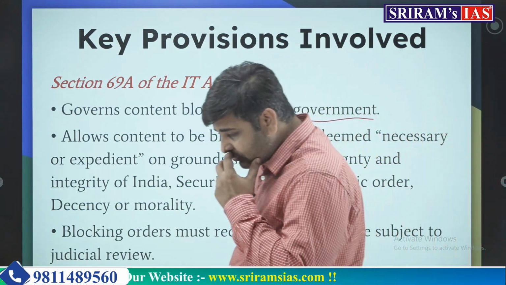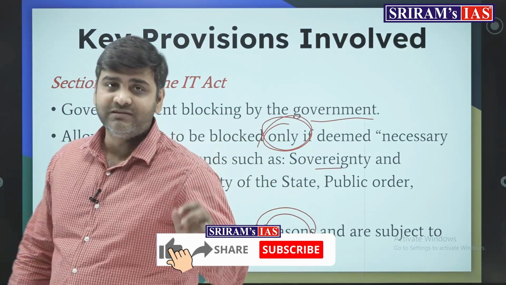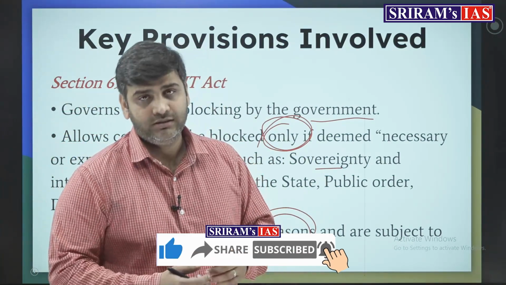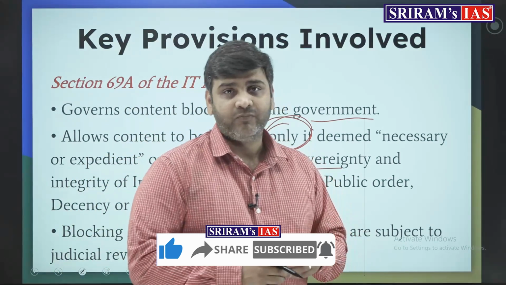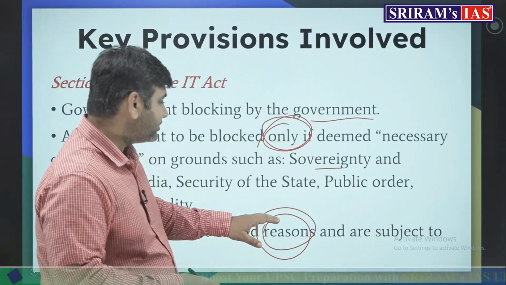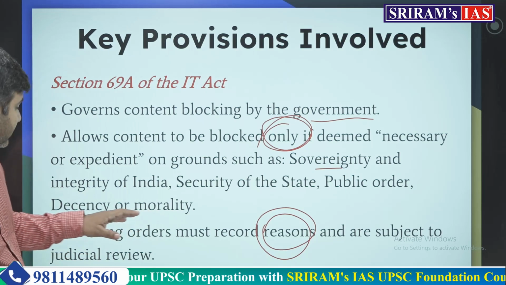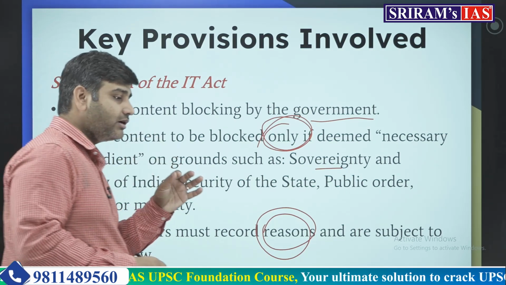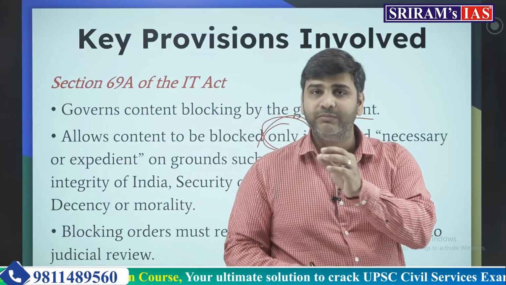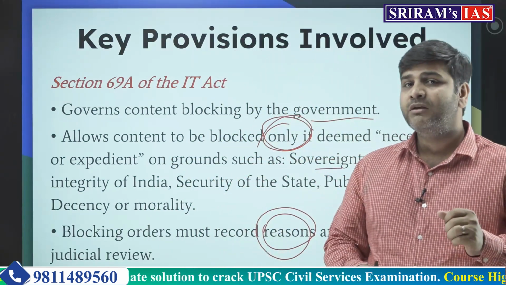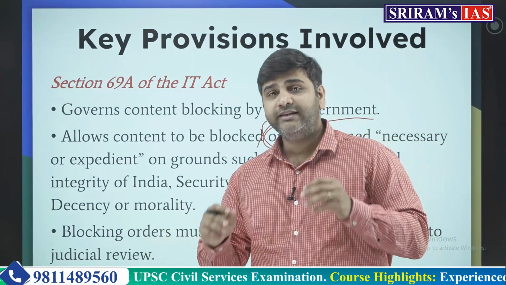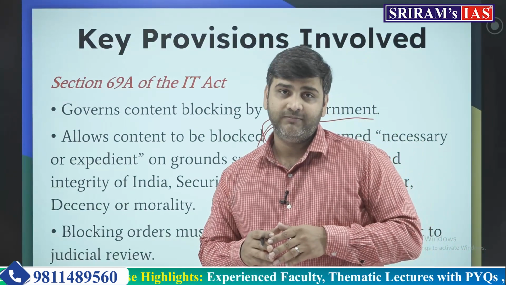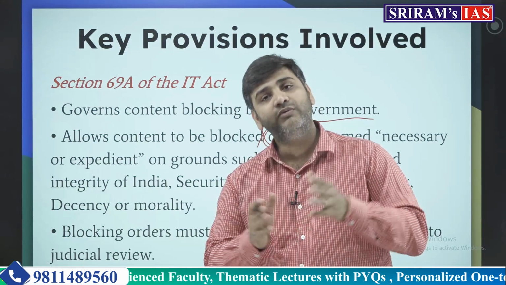How can a notification of the government become reasonable, logical, based on some ground and non-arbitrary? Only when the government records the reason, subject to the judicial review. Whatever reason is written by the government to block a content on the intermediary website or app will go for judicial review, and the judiciary has to confirm positively to that removal. Then only the removal can be done.